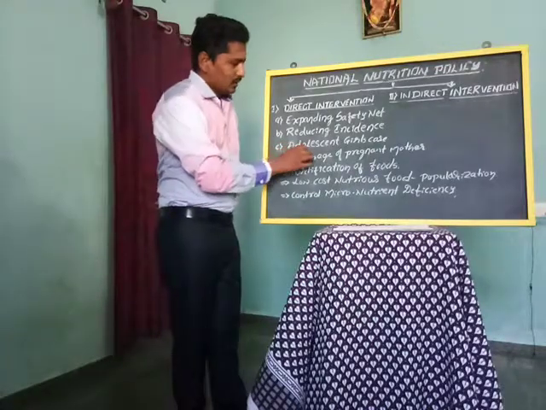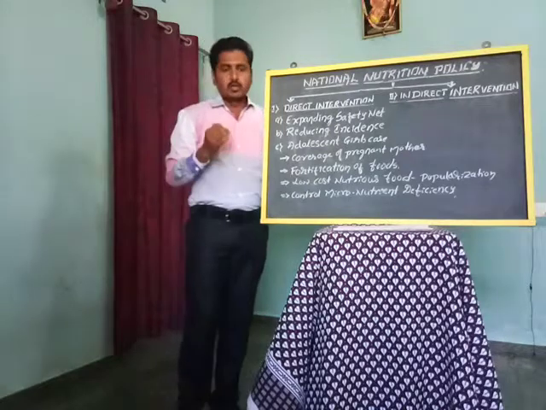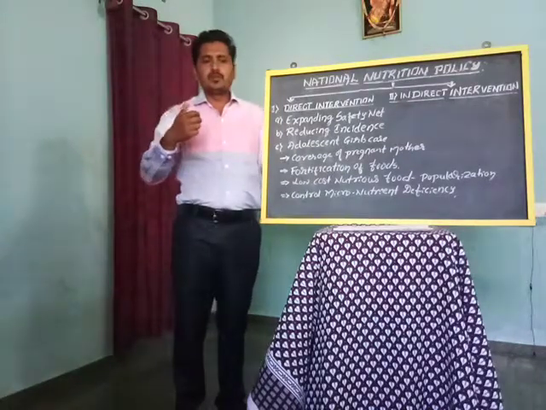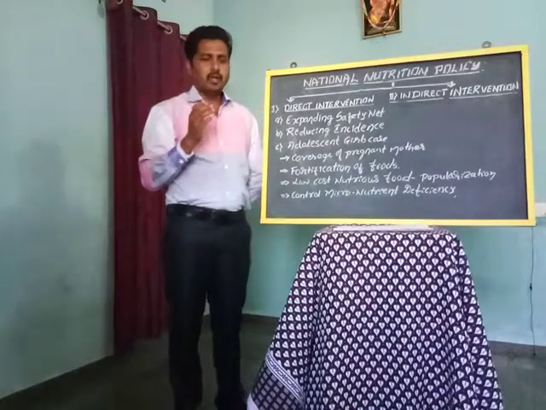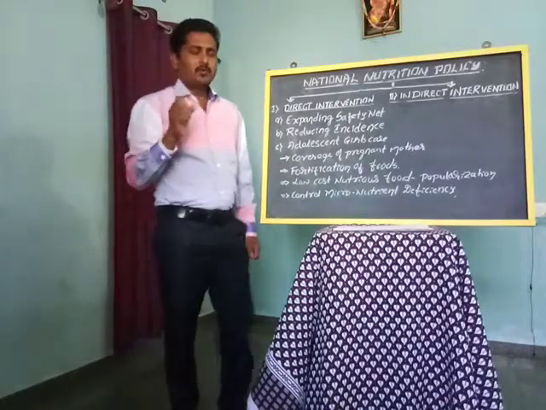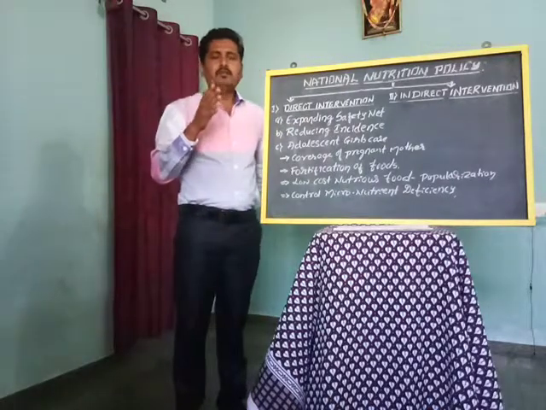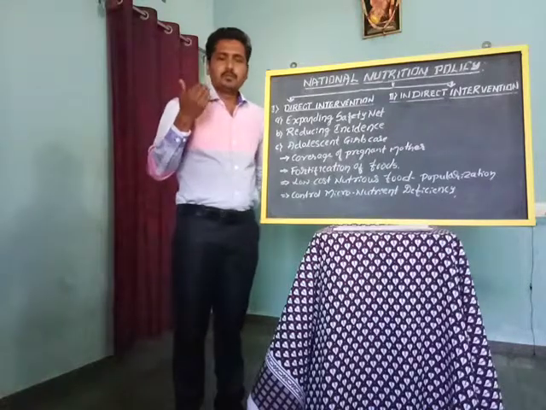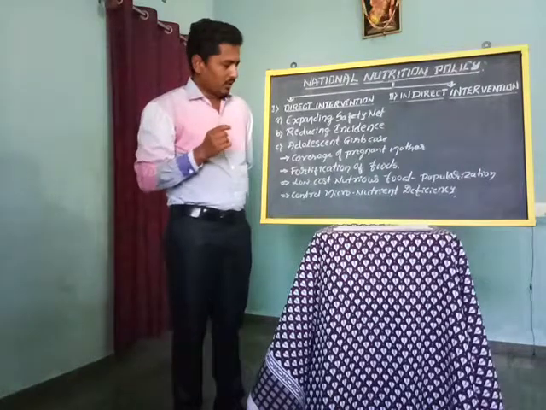Okay, third one is adolescent girl care. Here we call it the reproductive age group. In the age group of 18 to 35, we call it the reproductive age group, and we have to take care of her from the nourishment aspect, the pregnancy aspect, and the postnatal aspect also.